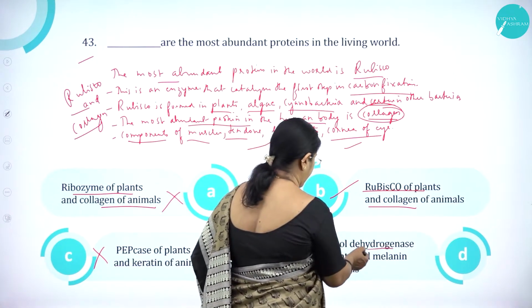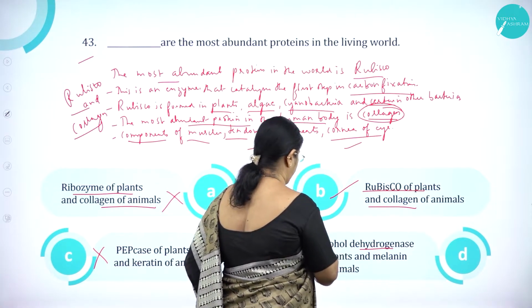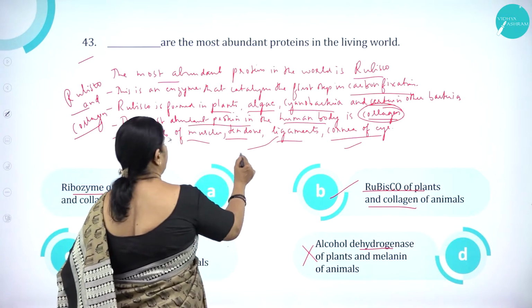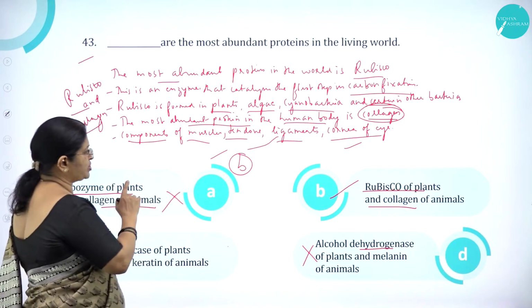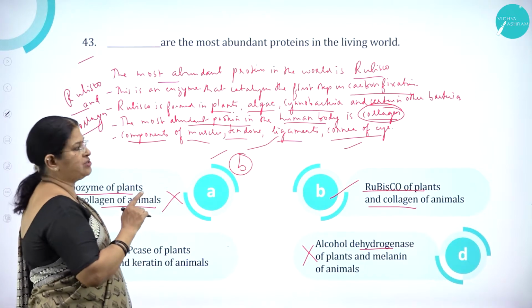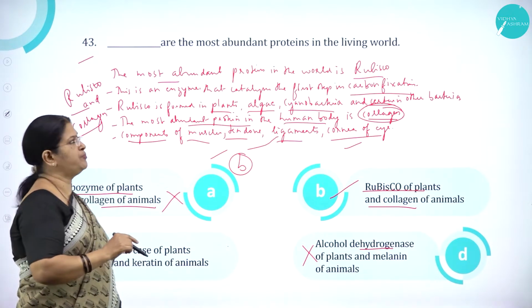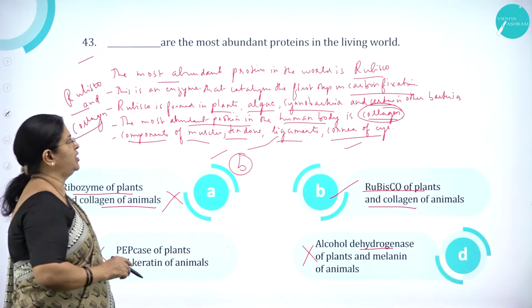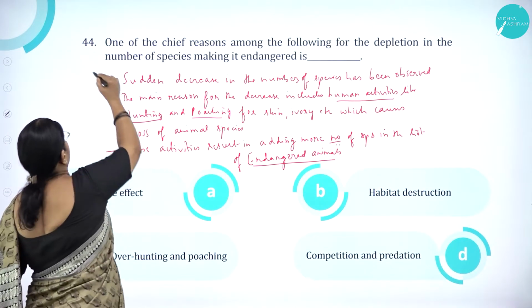Here alcohol dehydrogenase of plants and melanin of animals is wrong. So option B is correct. Rubisco of plants and collagen of animals are the most abundant proteins in the living world. Moving on to question number 44.